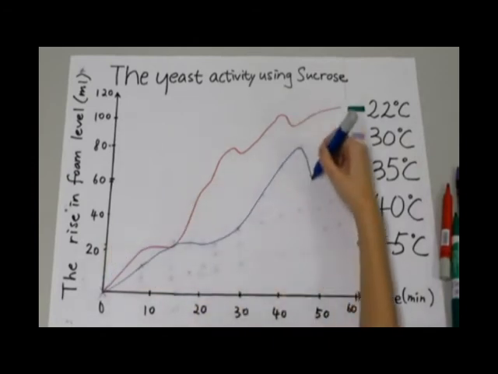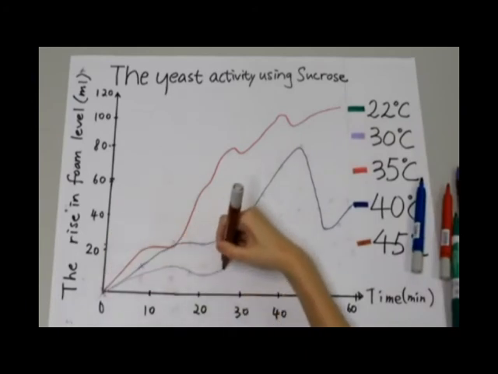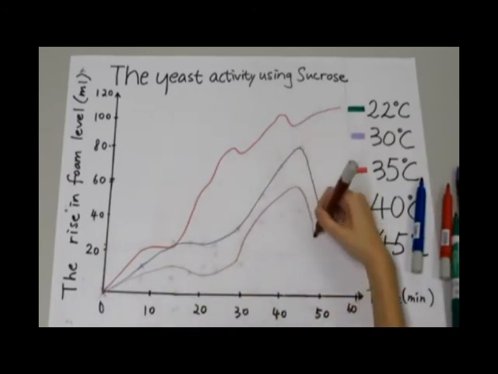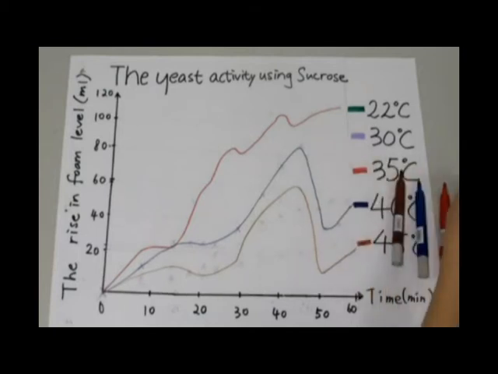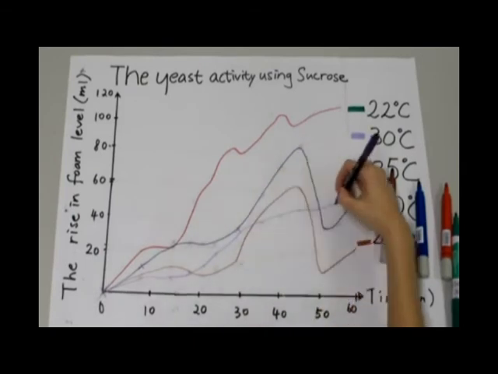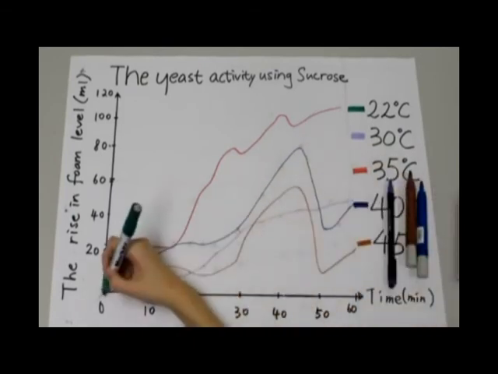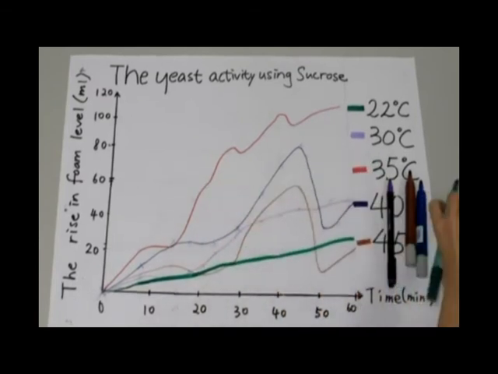A similar trend was observed for 40 and 45 degrees Celsius, with the rates lower than 35 degrees Celsius. You can see a sudden drop of foam height from 45 to 50 minutes due to the collapse of foam. For 30 degrees Celsius and room temperature, there was a gradual increase in the foam height throughout the experiment.